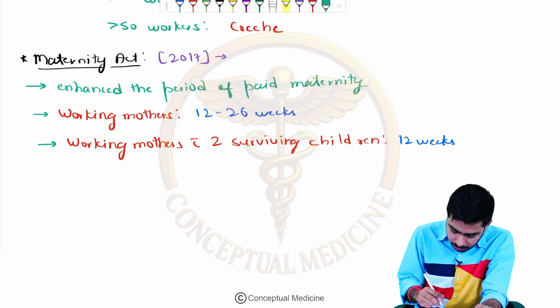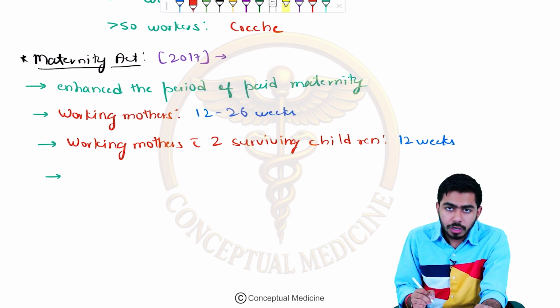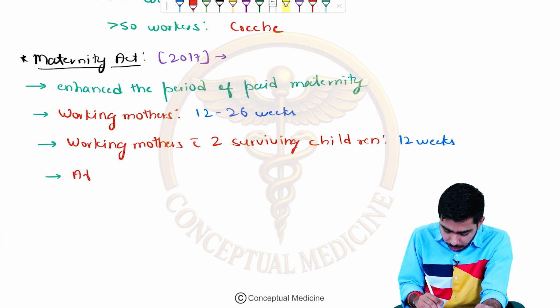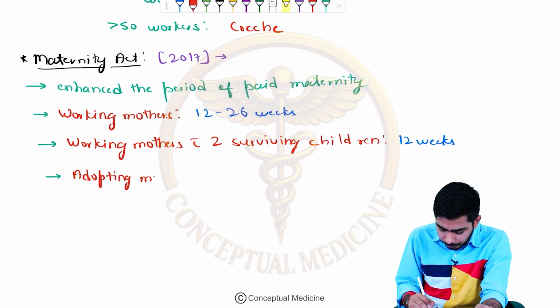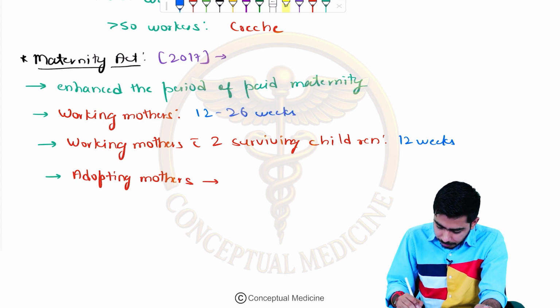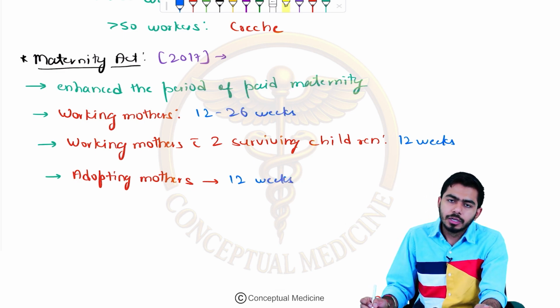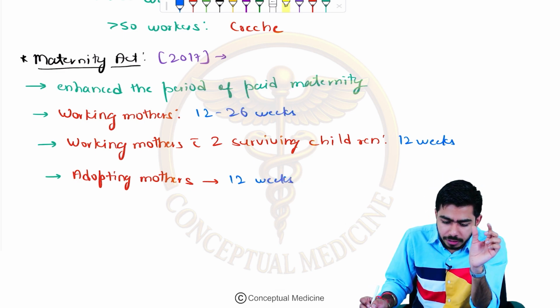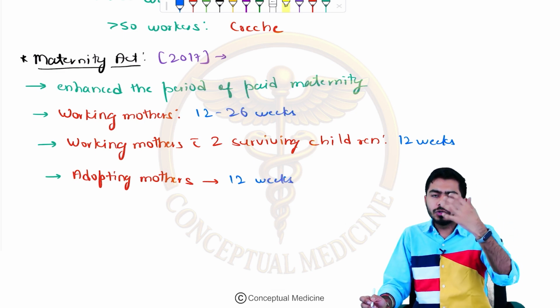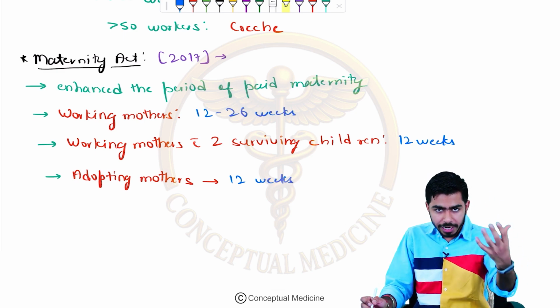If in some case some mother decides to adopt a baby, then the adopting mother shall be getting the leave for 12 weeks as well. The 12 weeks count from the date on which the child is handed over to the mother.